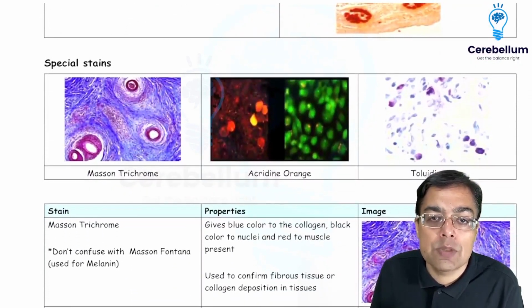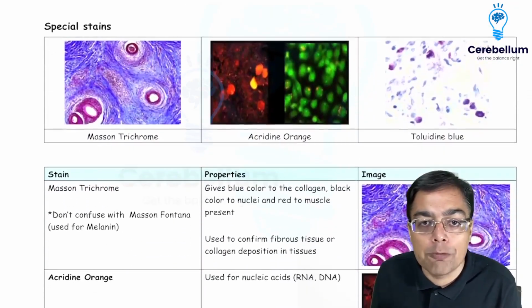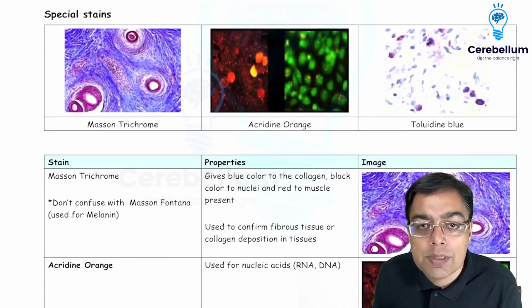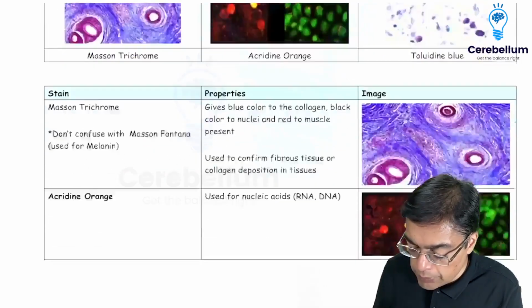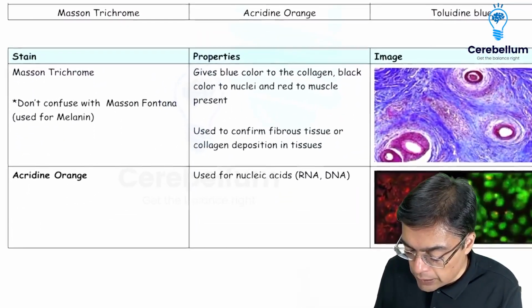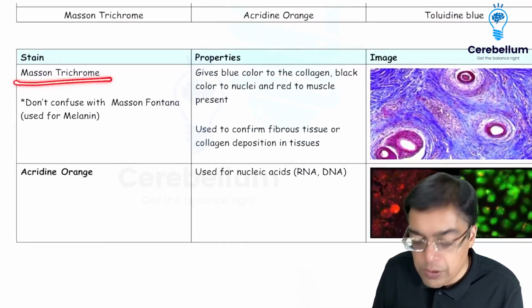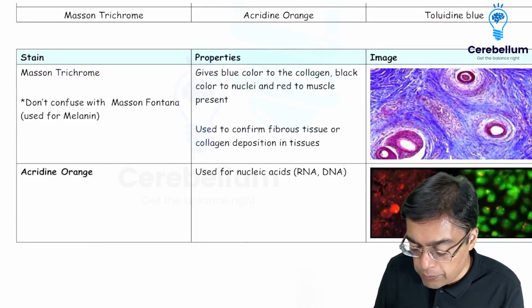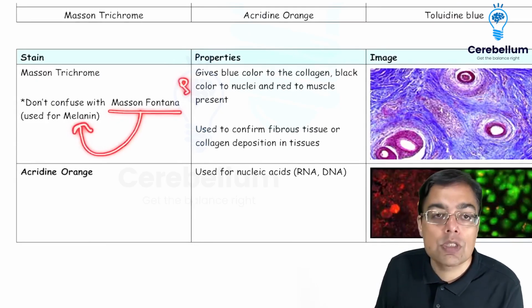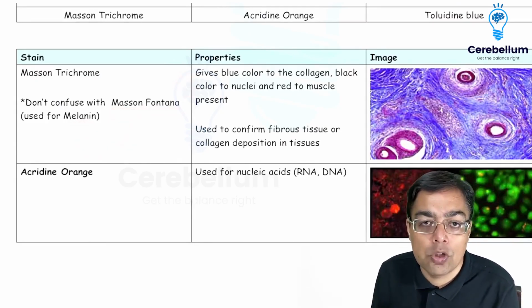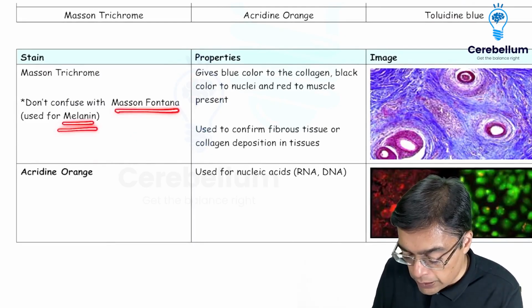Some examples of stains which have been asked at some point of time. I mean, not very regularly asked, but why should we miss out on them if we have the availability of an option of revising them? So one of them can be an example of a stain that is given the name of Masson's trichrome stain. So this is not to be confused with Masson-Fontana, which we discussed earlier. Masson-Fontana is associated with detection of melanin. So Masson-Fontana is for melanin.